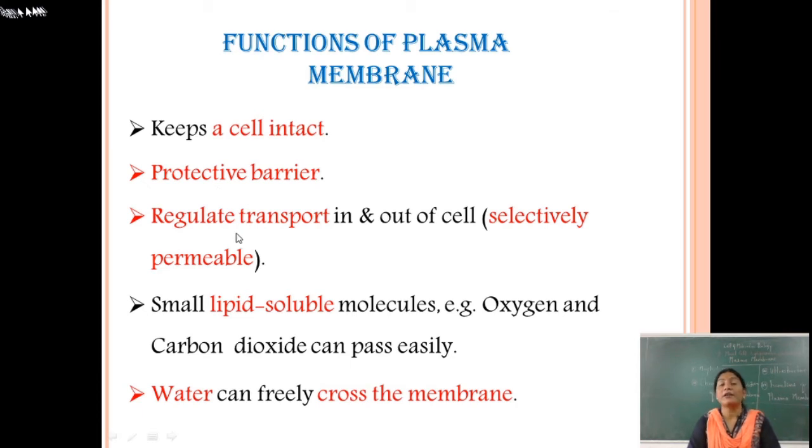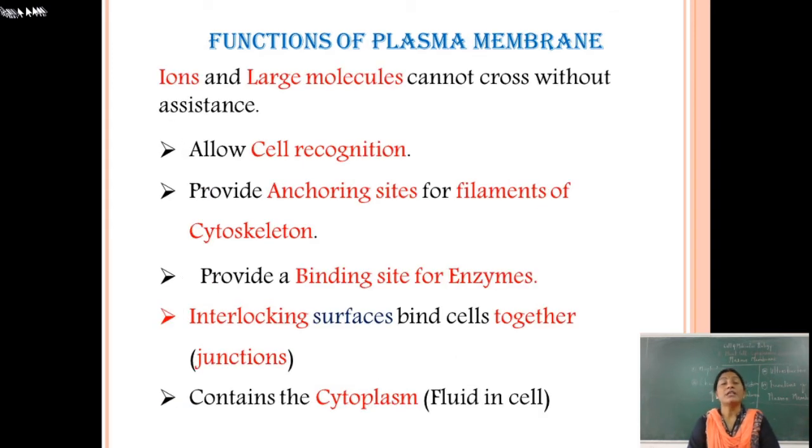It regulates transport in and out of the cell selectively. Small lipid molecules are permeable, for example oxygen and carbon dioxide, which can easily pass through it. Some ions and larger molecules are not soluble, so they cannot cross the membrane without assistance.